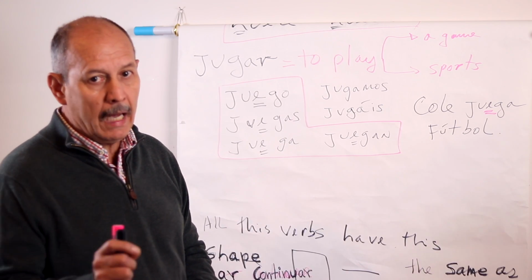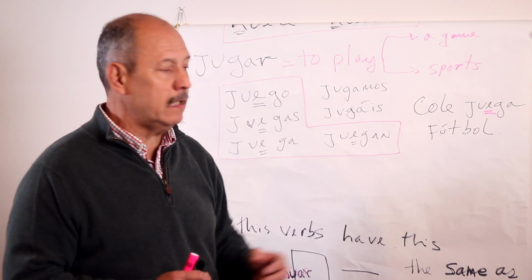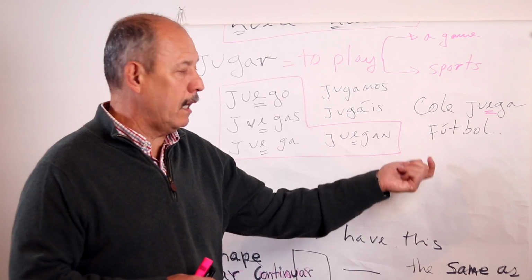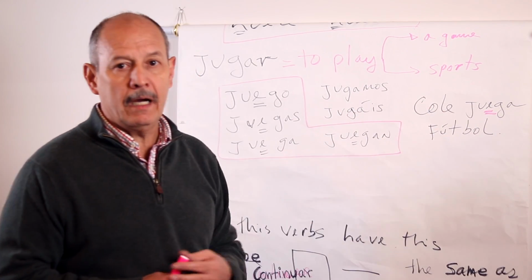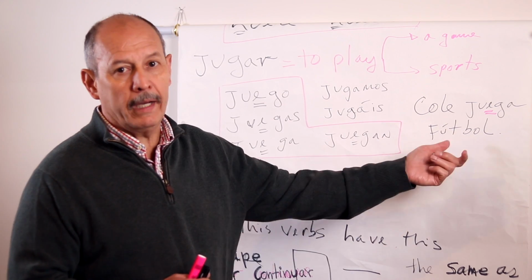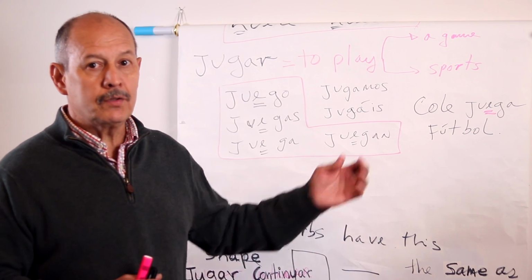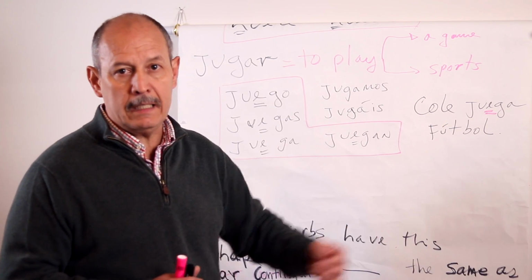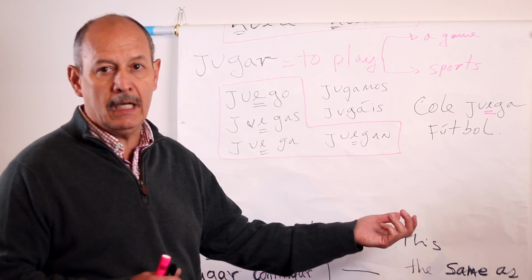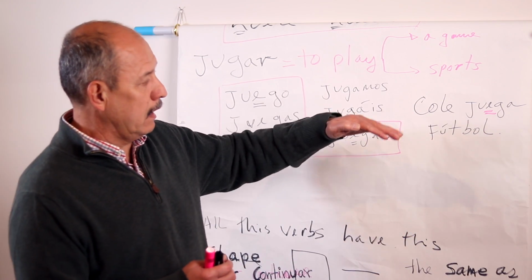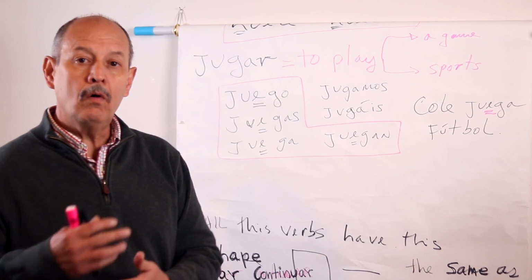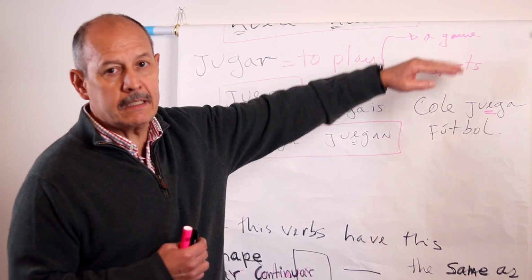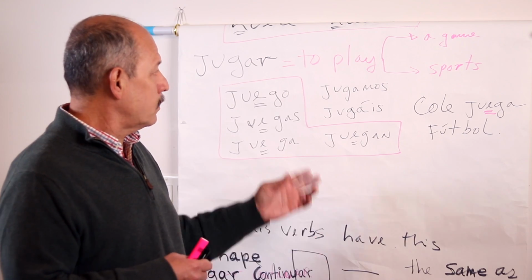Jugamos and jugáis. Examples of a sentence like that: Cole juega fútbol, right? Zach juega fútbol. Hannah juega fútbol. Sean juega fútbol, right? Yo juego Scrabble. Yo juego cartas. Yo juego damas chinas. So I am giving you examples that either fall into the category of sports or, in the three examples that I put using myself as a subject, they are examples of a game, right? So that's the verbo jugar.